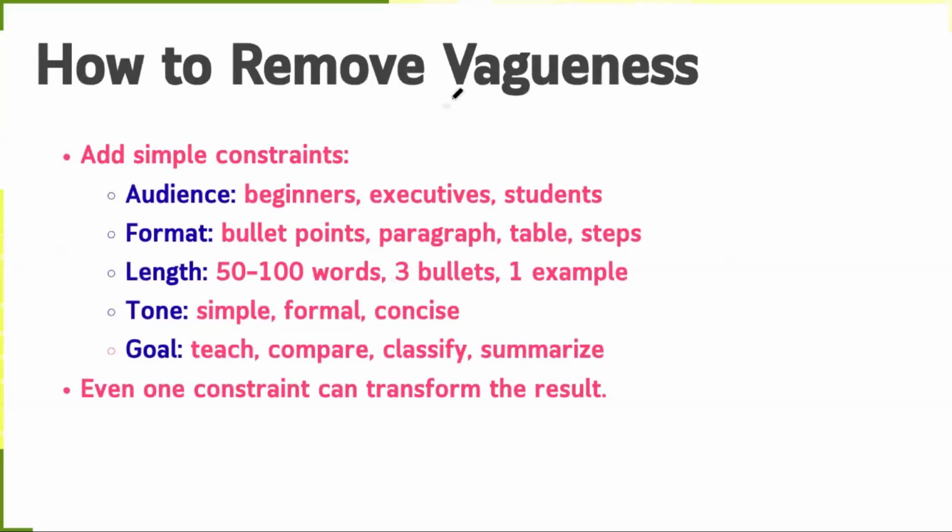So, how do you remove vagueness? To strengthen a vague prompt, add constraints. Tell the model the audience you are speaking to. Specify the format you want, maybe bullet points, a short paragraph, or a step-by-step explanation. Add a word limit or mention the tone you prefer. Even one of these elements makes the prompt clearer. When you combine a few of them, the quality improves dramatically.